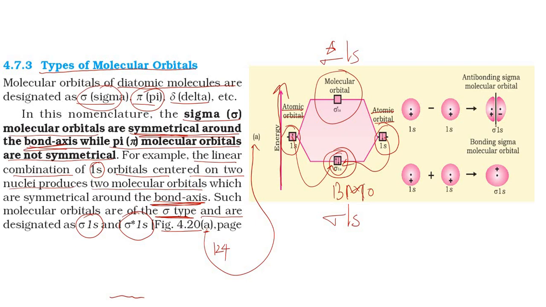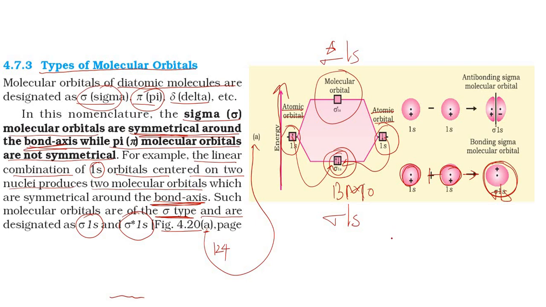So here bonding and anti-bonding have been represented. This is 1s plus another 1s, forming sigma 1s, which means positive formation.